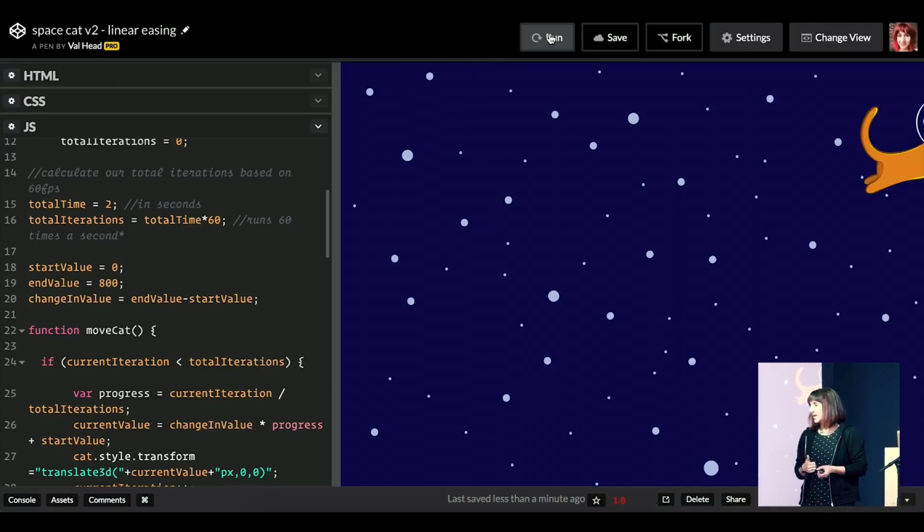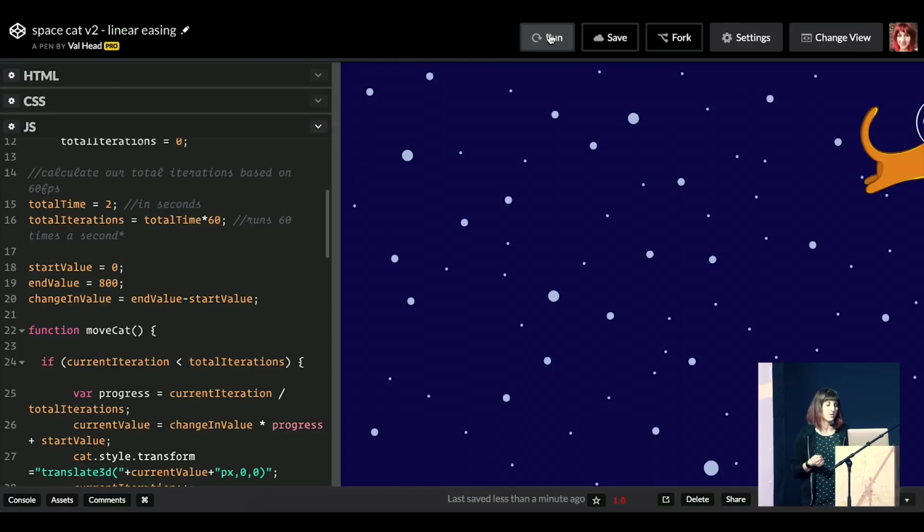So doing your own vanilla JavaScript is really great if you're doing just 1 or 2 things and they're fairly simple. Beyond that, you start getting to realize why JavaScript animation libraries exist. But the main reason I wanted to show you this, well actually there's 2 reasons. 1, SpaceCat is really cute. And 2, any JavaScript animation library you're using really is going to boil down to some request animation frame situation like we just made, but in a more complex way. So it's not so different in that sense. It's just giving you some shortcuts to make things easier for you, but in the end, it's going to end up as request animation frame stuff too.